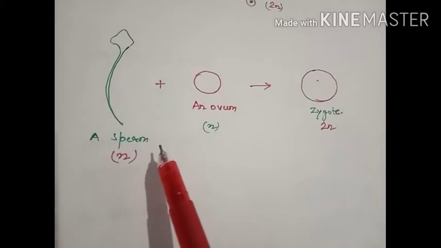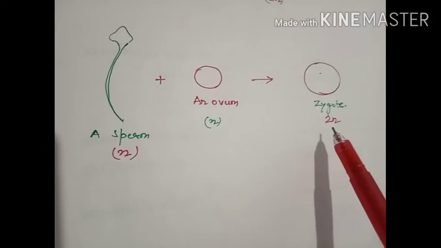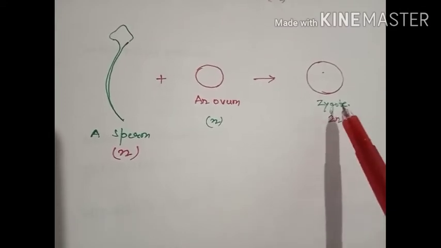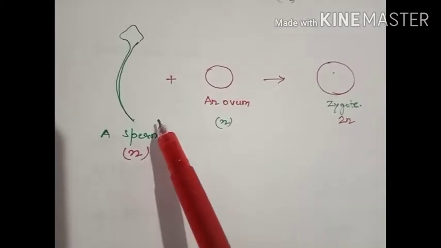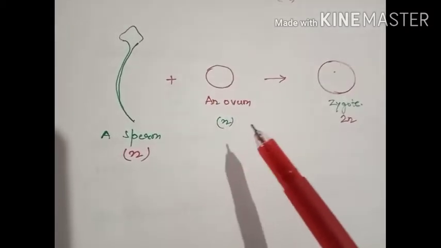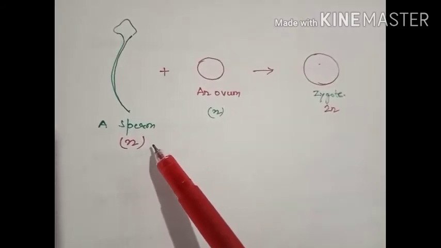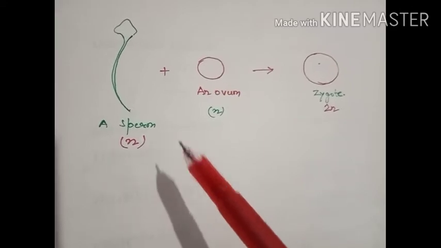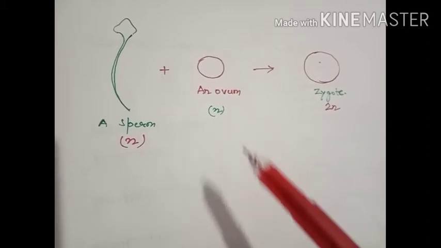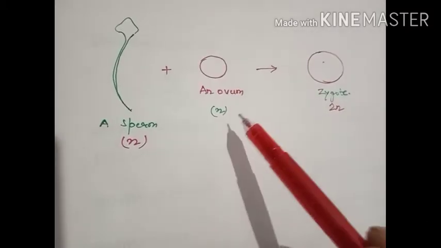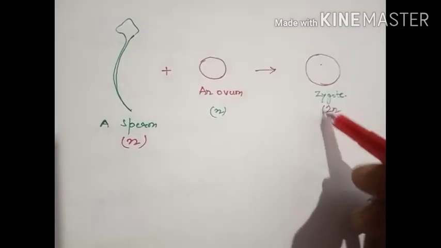As we know, our life has started from the zygote. The zygote is formed by the fusion of a sperm with an ovum. The sperm has a haploid set of chromosomes and an ovum also has a haploid set of chromosomes. Whenever they both fuse together, they form the zygote, which is diploid in nature.